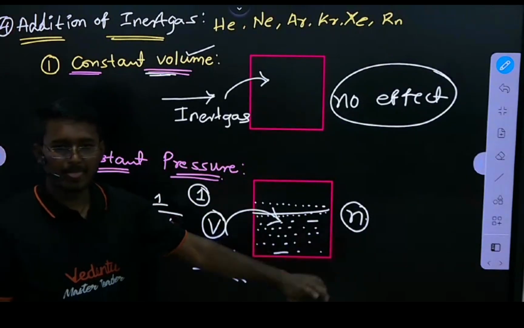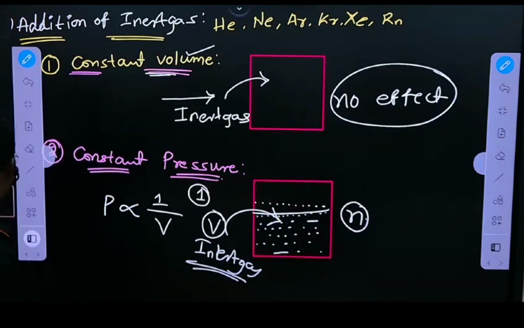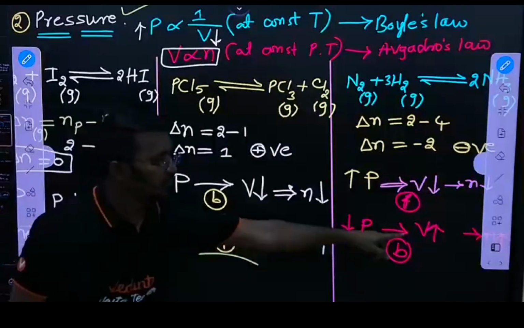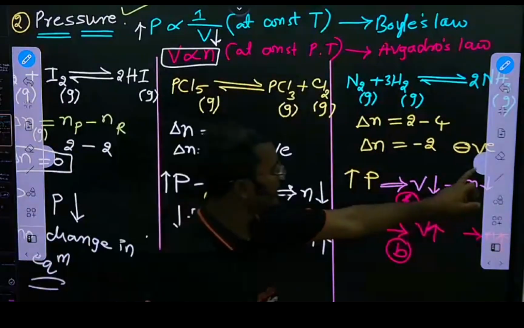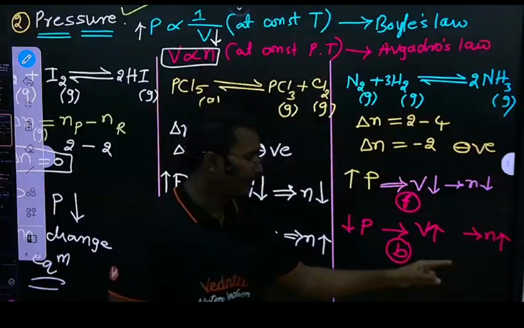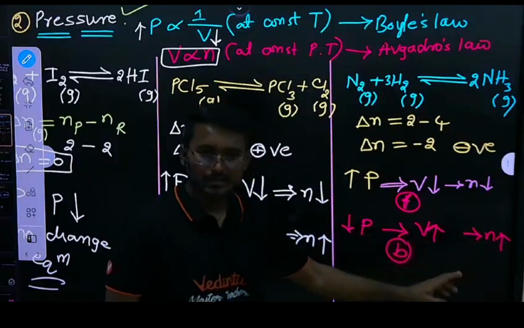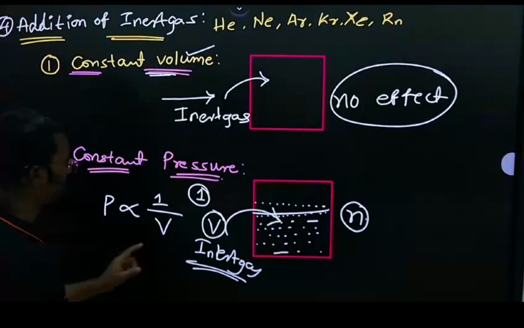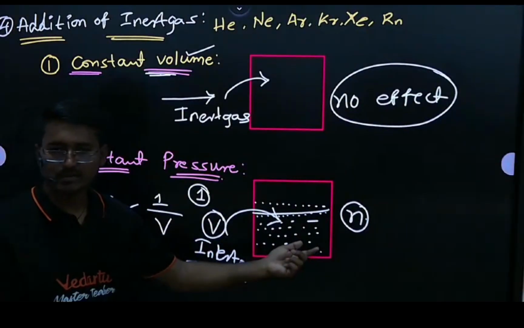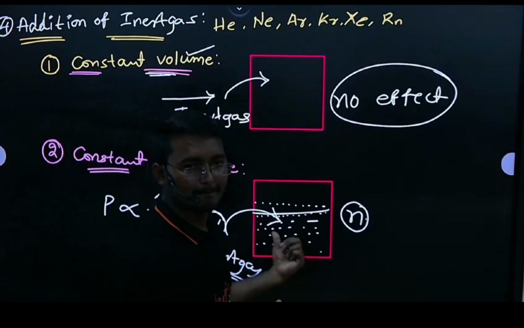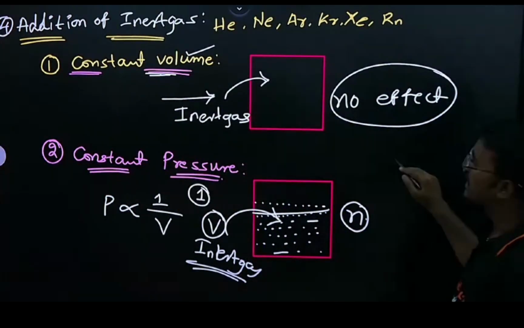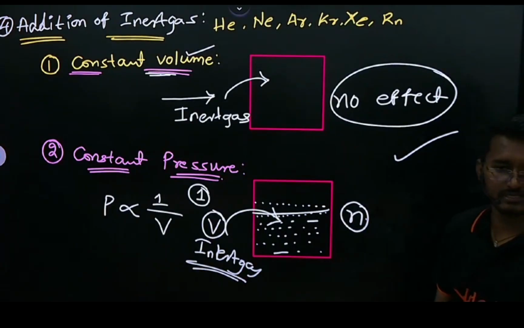Clear? Whatever points we discussed earlier, see here. If volume is increasing, then the reaction shifts towards the side with more moles, because the number of moles is greater there. So the same points you can apply here. Clear for all of you? Right? So this is about the addition of inert gas. Next one,